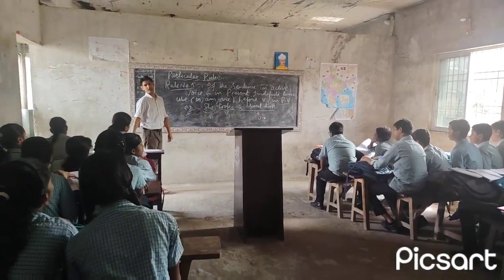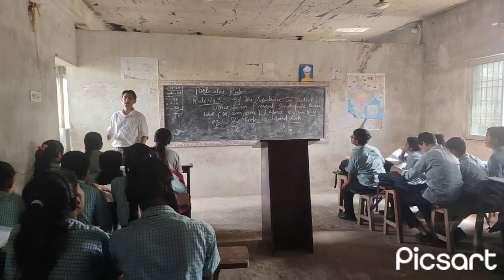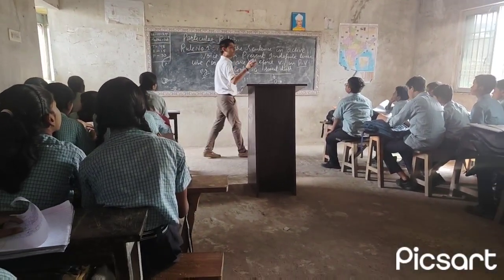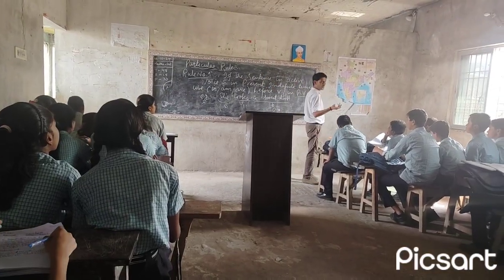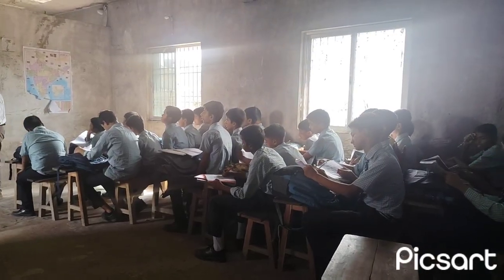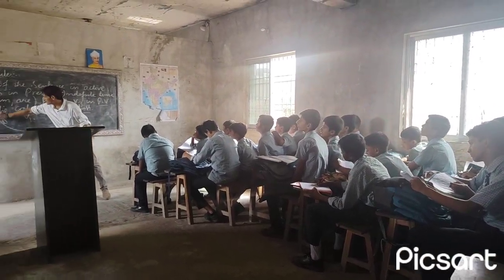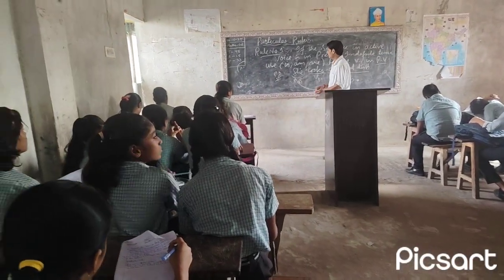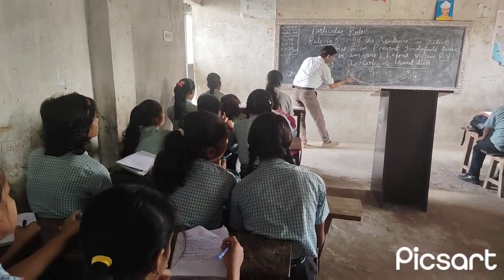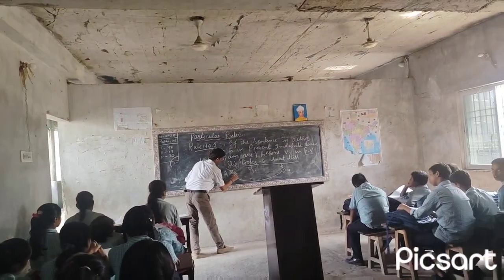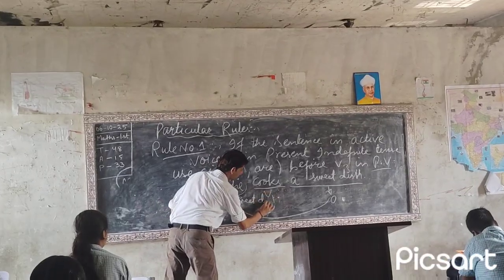So what does the general rule say? What I said? Subject becomes object and object becomes subject. First form, second form changes into third form, and by is used before object. Then make a sweet dish as a subject. Then how is the sentence going to change? It changes according to the rule. A sweet dish.